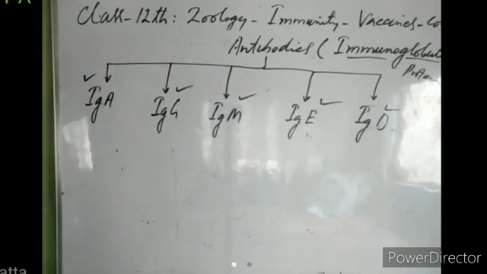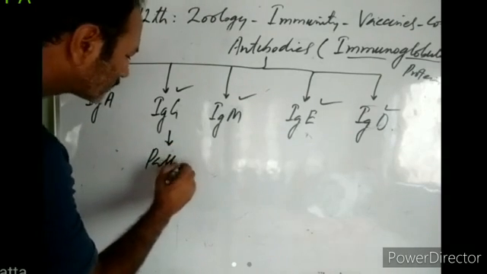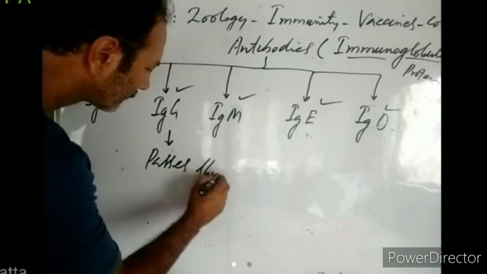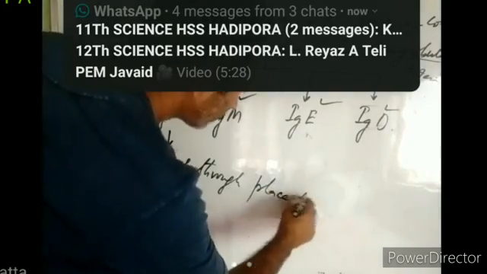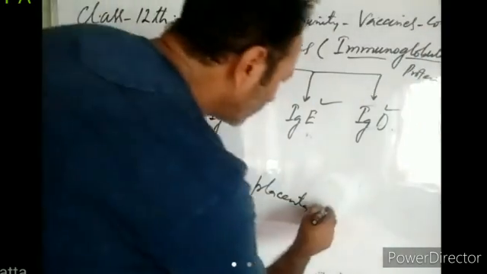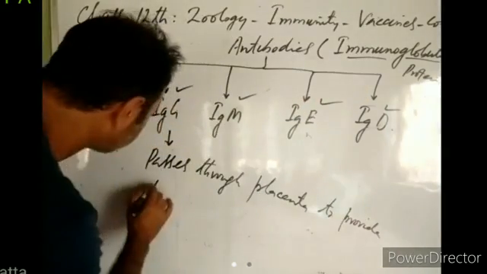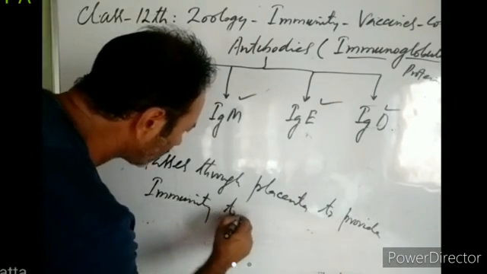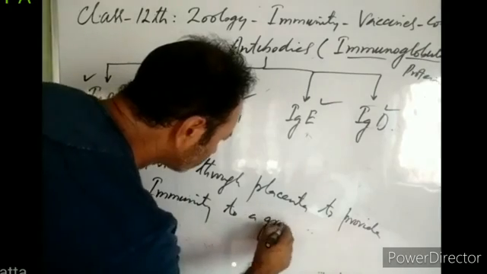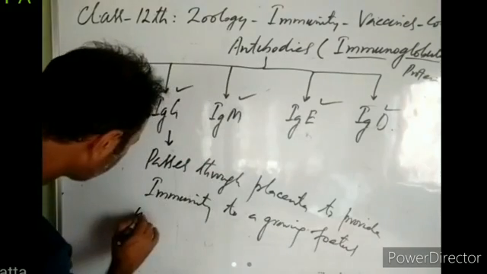You know, immunoglobulin G can pass through the placenta to provide immunity to a growing fetus in the mother's womb.